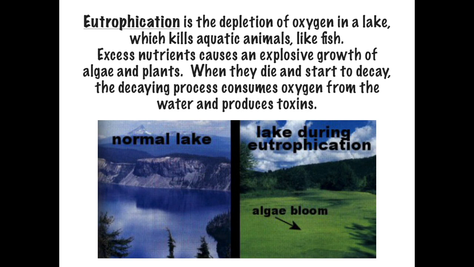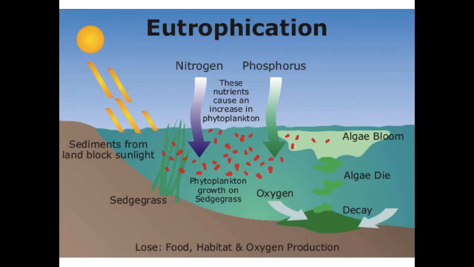This algal bloom, which you can see in the bottom picture on the right-hand side, is just a mass production of algae. When the algae dies, it drops to the bottom of the lake and produces toxins. These toxins then kill many, many fish in the lake and kill off other living things. And this algae not only produces toxins when it dies, but when it's alive, it depletes a lot of the oxygen. Here's an illustration. You can take a look at that.